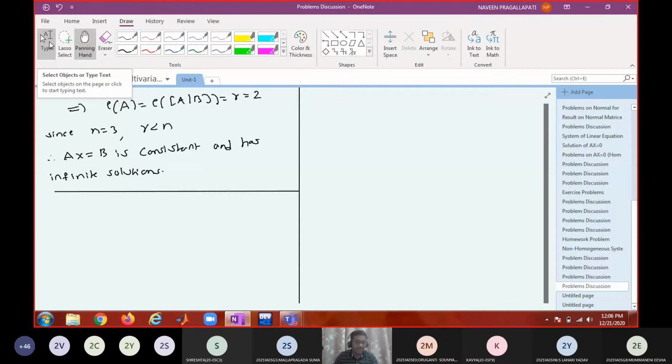Write down. Discuss the nature of the following non-homogeneous system for different values of lambda.